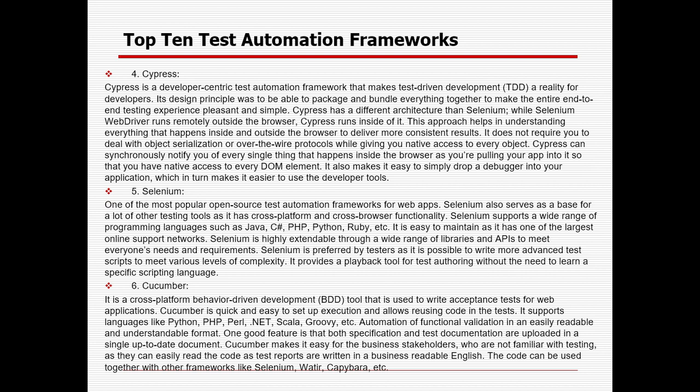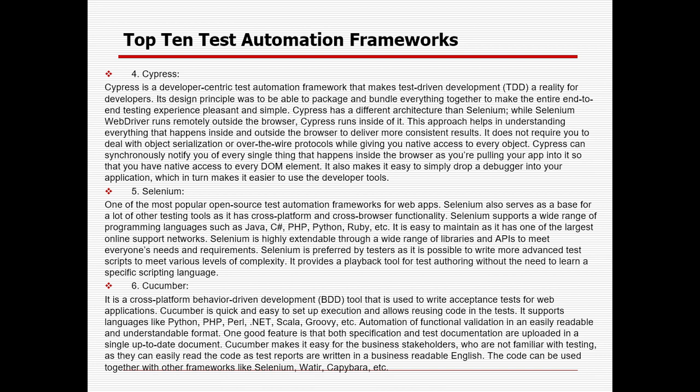Selenium WebDriver, I am not telling it again. It is nothing but automating web-based applications with the help of different languages for cross-browser testing. Then Cucumber. So Cucumber is a very important thing nowadays.